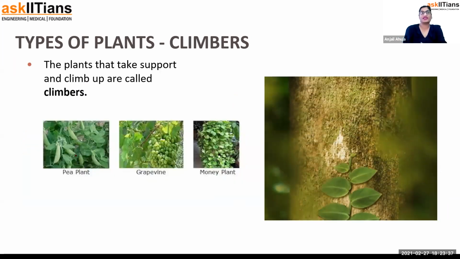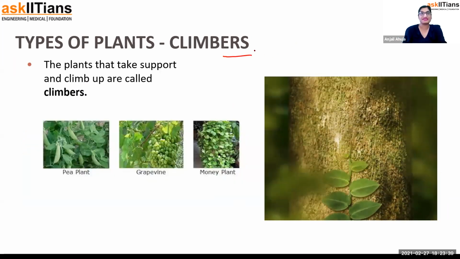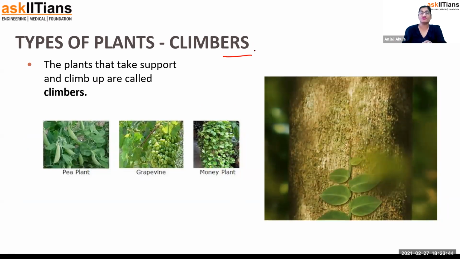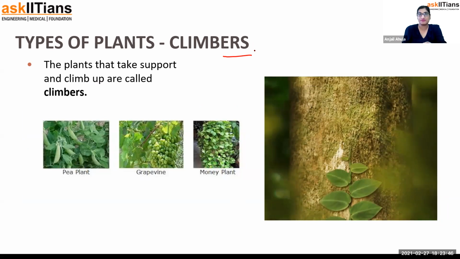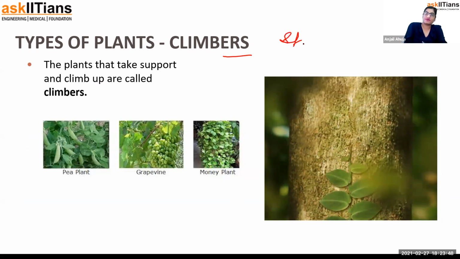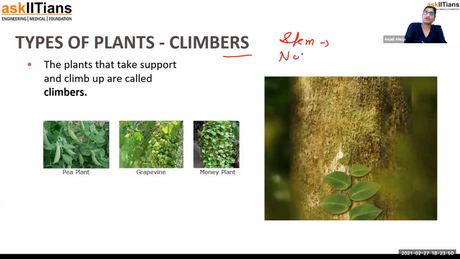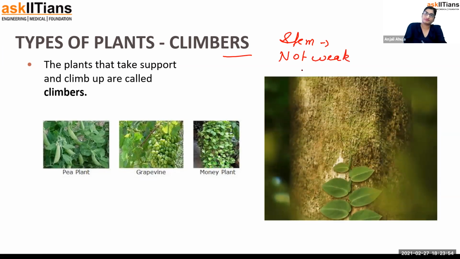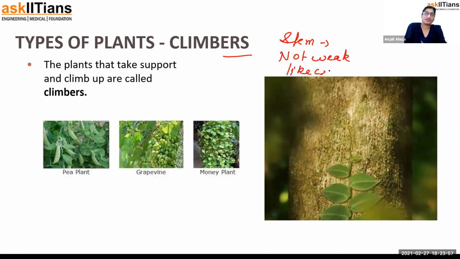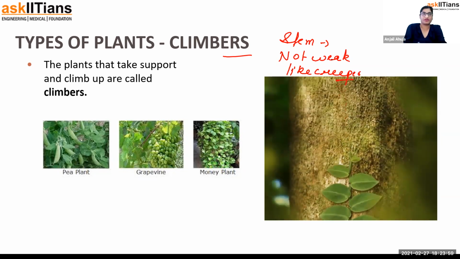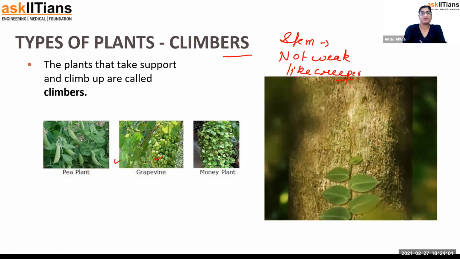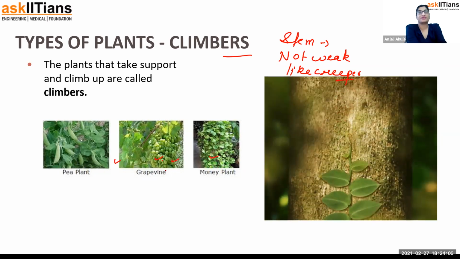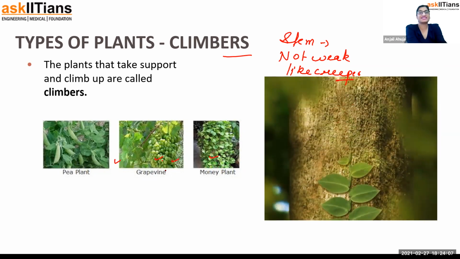Let's talk about the next, which is climbers. Climbers do not have too much weight, and the stem is not as weak as a creeper's. The stem is weak, but not weak like creepers. And they do not have any heavy fruit. Examples are pea plant, grapevine, money plant. The grapes you must have seen are not like muskmelon and all, so it can easily survive.